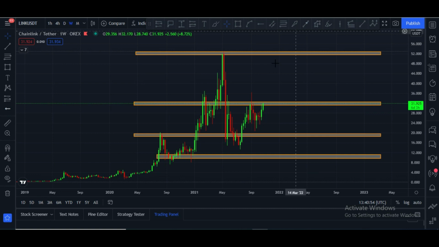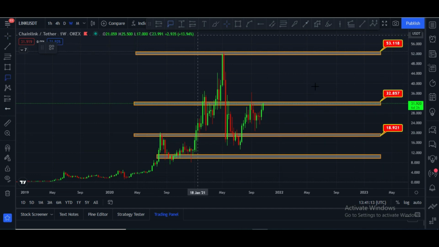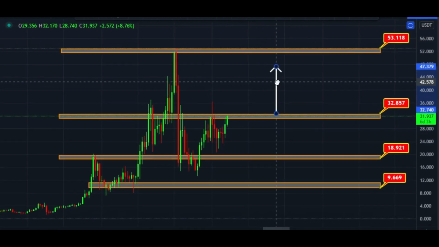This is the weekly chart, and here you can see it is about to break the first horizontal resistance, which is $32.85. After that, the second target is the $53 price area, and this is the support zone, $18.92, and also this area is a support zone. Now what is next? If it breaks this level, in that case our next target will be this area.